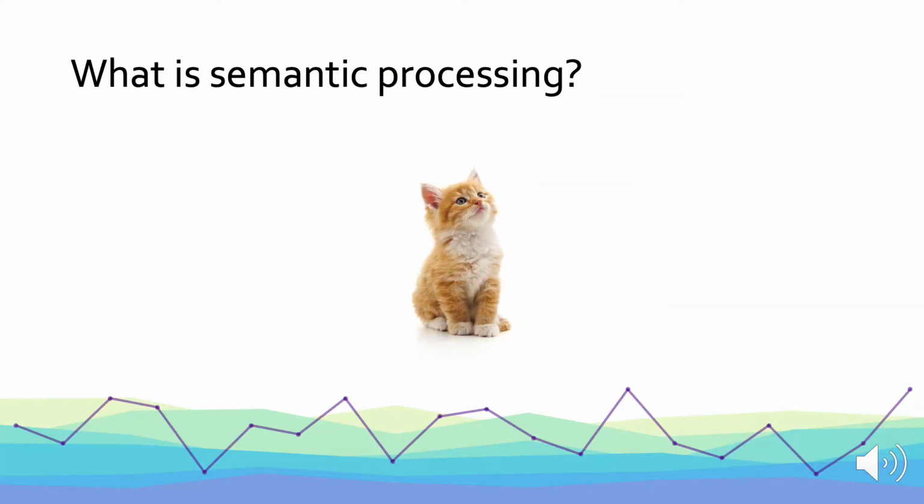So to begin, let's do a quick overview of what we mean by semantic processing. Semantic processing, or semantic cognition, refers to our knowledge of concepts.